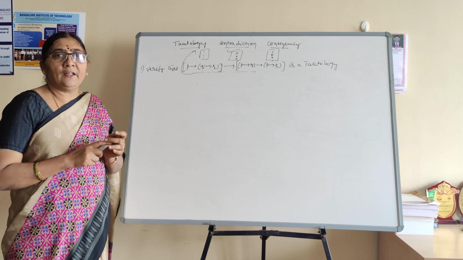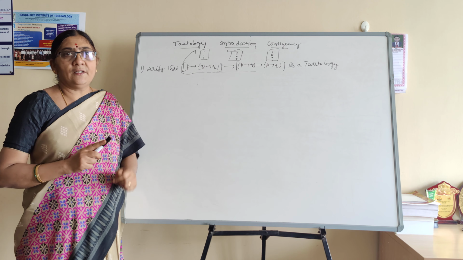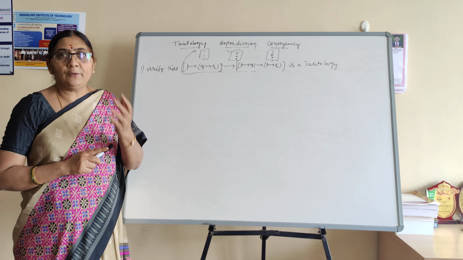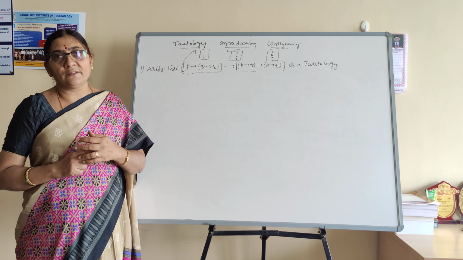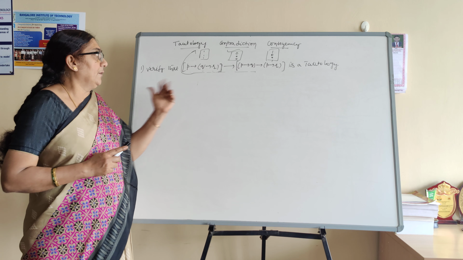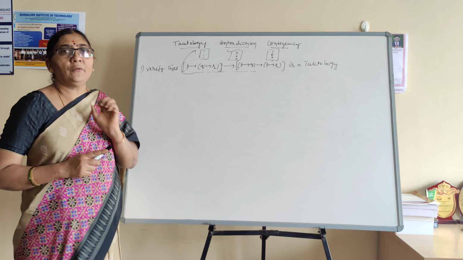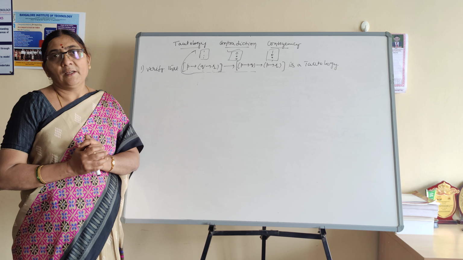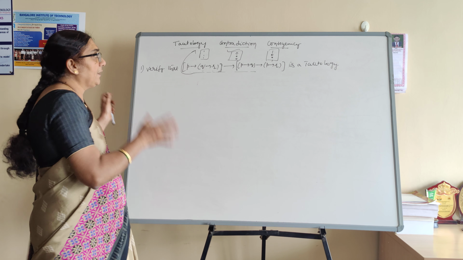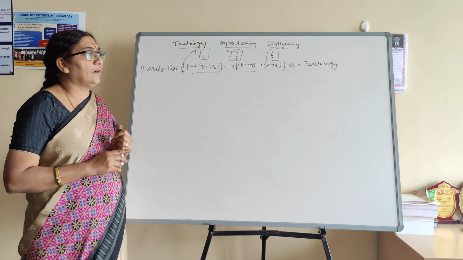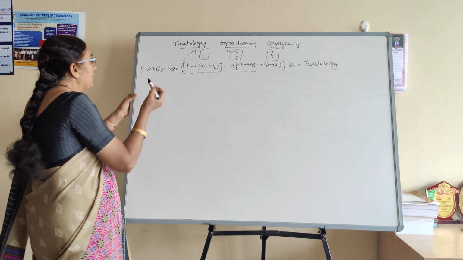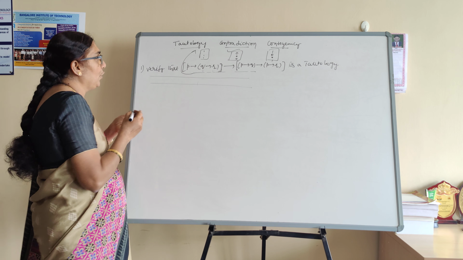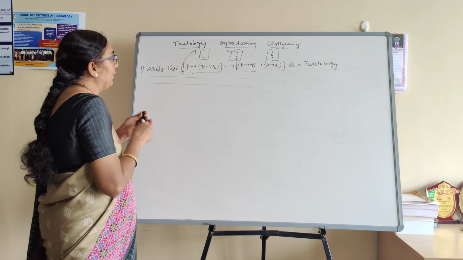Usually, nothing is mentioned beyond verifying the tautology. Better to go for the truth table, because verification by truth table is very easy compared to the other method. The other method is using laws of logic, which we will consider later. Since nothing is mentioned in this problem, I will verify whether it is a tautology using a truth table. Before you construct the truth table, as I told you number of times in the previous class, first you have to know how many components or primitives are there here.